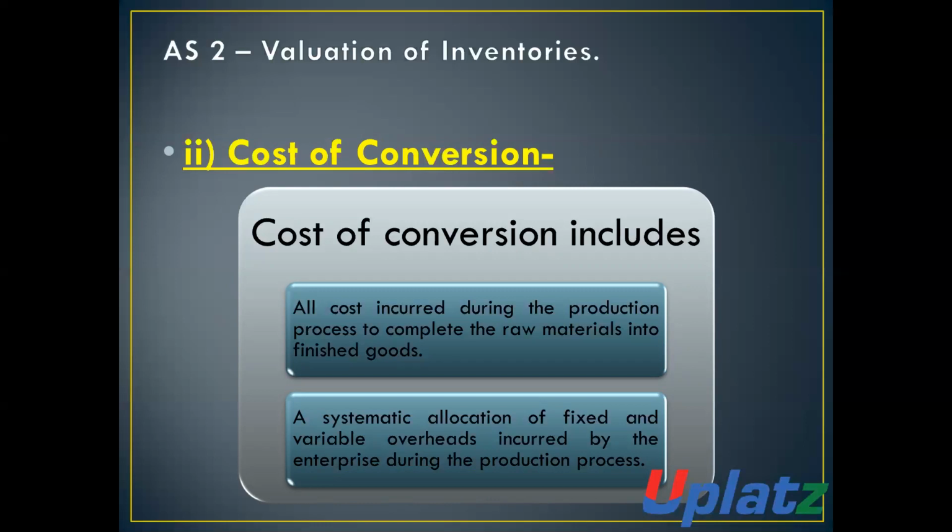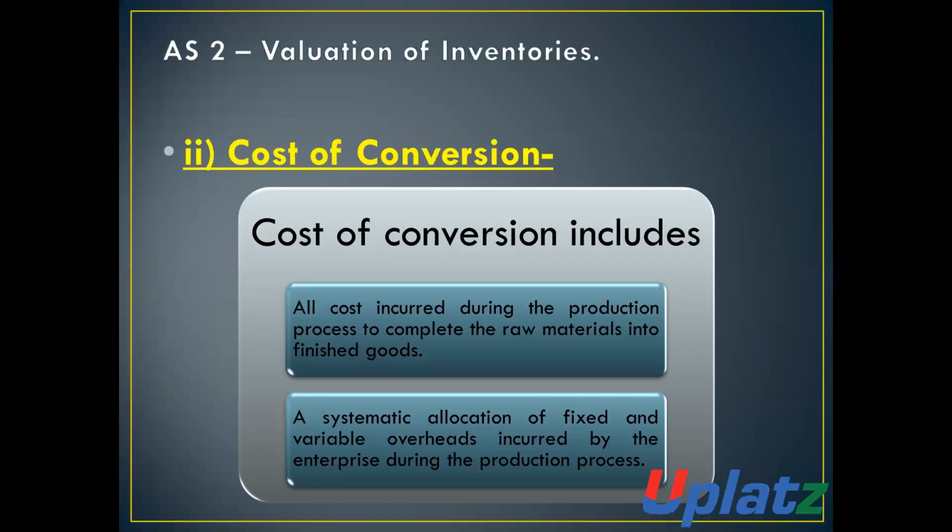Number 2 is systematic allocation of fixed and variable overhead which is incurred by the enterprise during the production process, which will also be considered as cost of conversion.